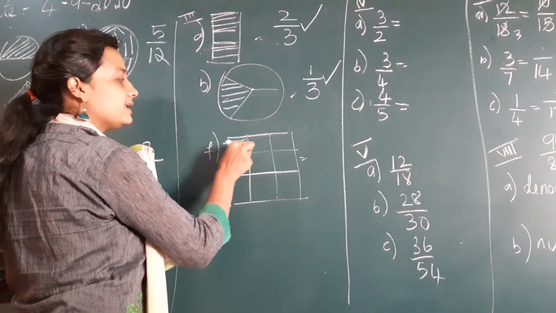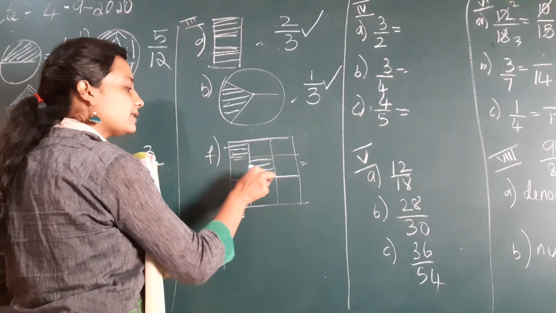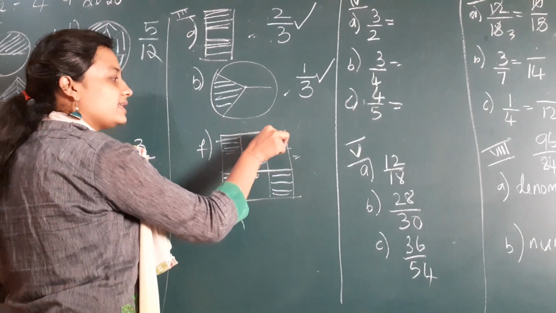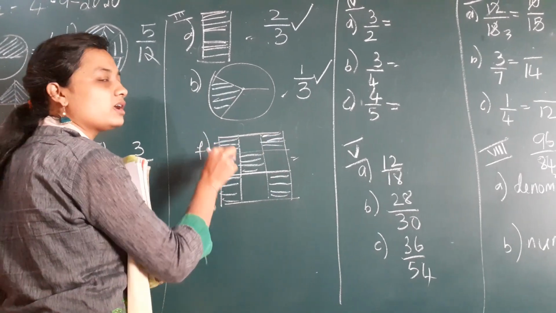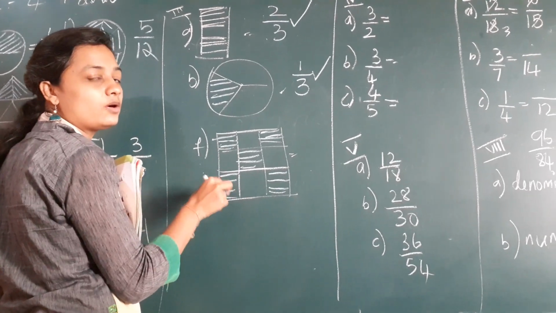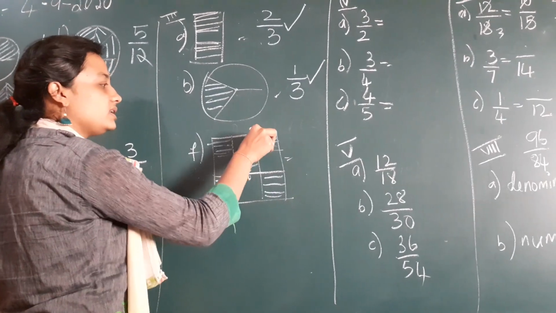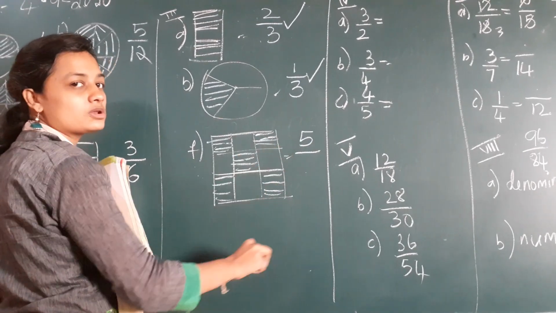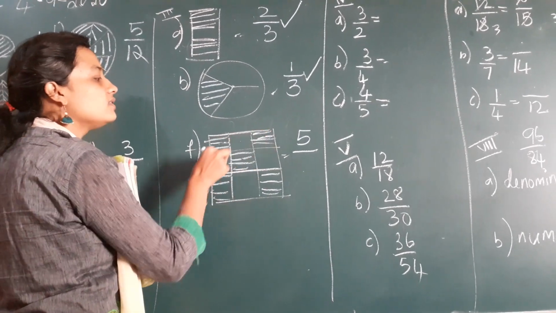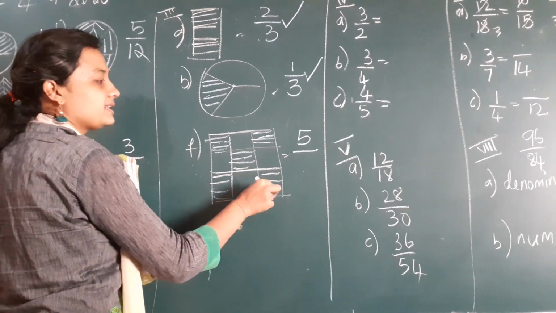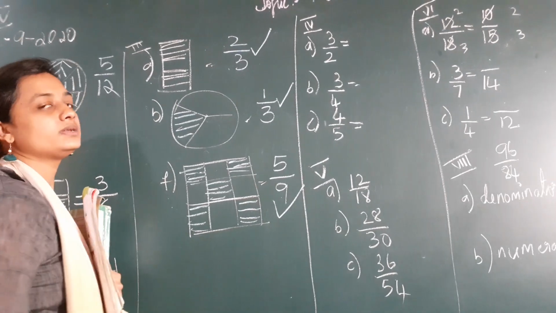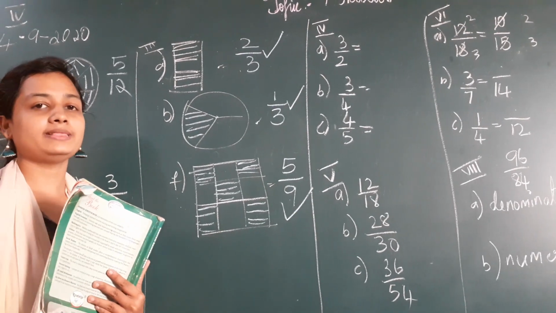Now in that I can see some parts shaded in between. So how will I write that? Simple, just count how many boxes are colored or shaded. 1, 2, 3, 4, 5. So 5 out of how many total parts? 1, 2, 3, 4, 5, 6, 7, 8, 9. So 5 by 9 is my right answer. You put a tick, verify 5 by 9.